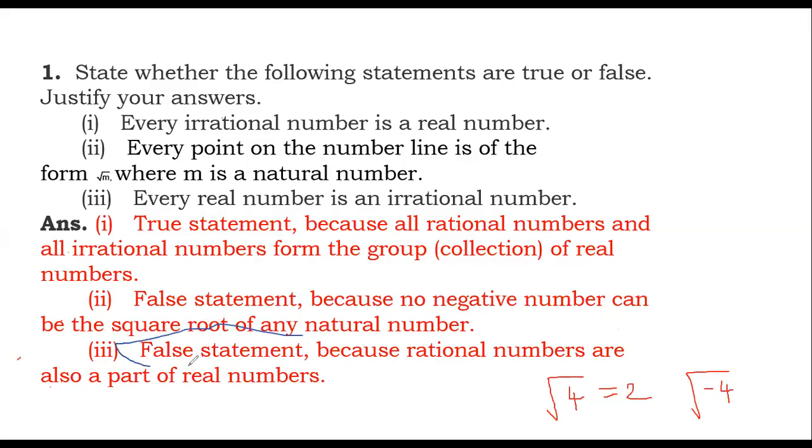This is the false statement, because real numbers include rational numbers also. They are saying every real number is irrational. No. Irrational numbers are real, but not all reals are irrational.